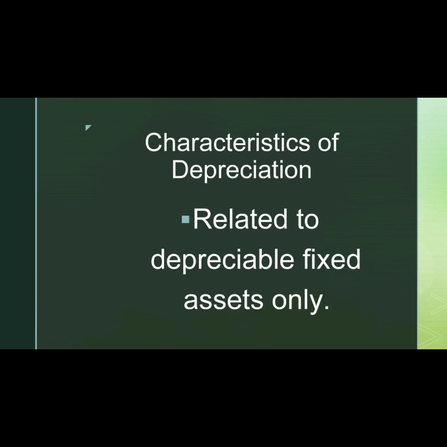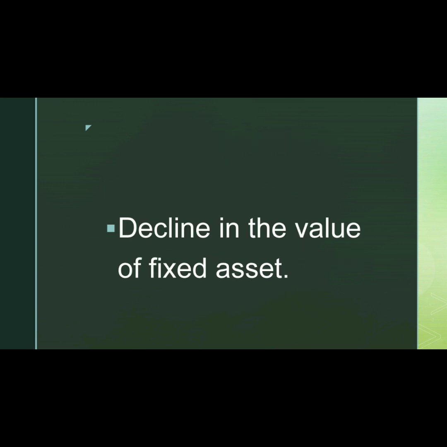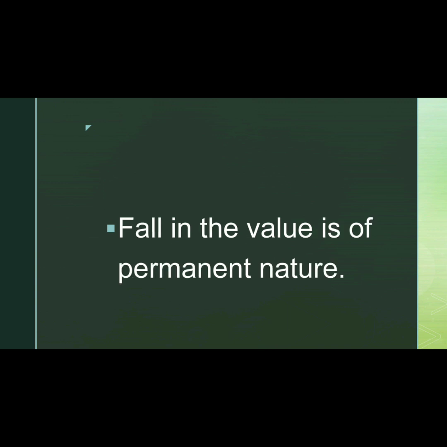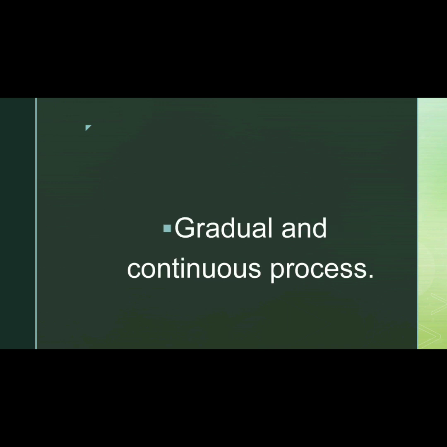Let's check what are the characteristics of depreciation. It is related to only those fixed assets which are depreciable. Depreciation is the decline in the value of fixed assets except land. Such a decline in the value is of permanent nature. Once a value is decreased, it's never going to increase in future. Depreciation is not happening all of a sudden, it's a gradual and continuous process.